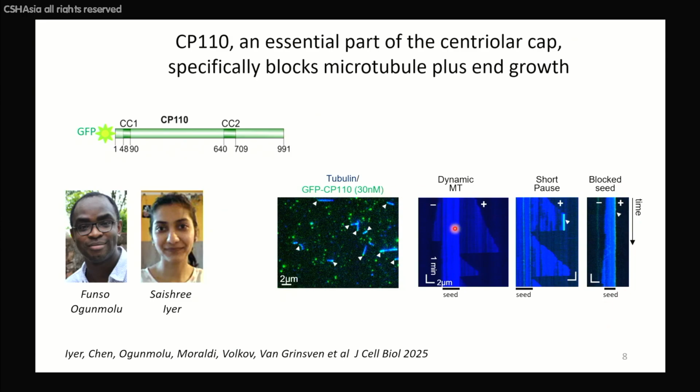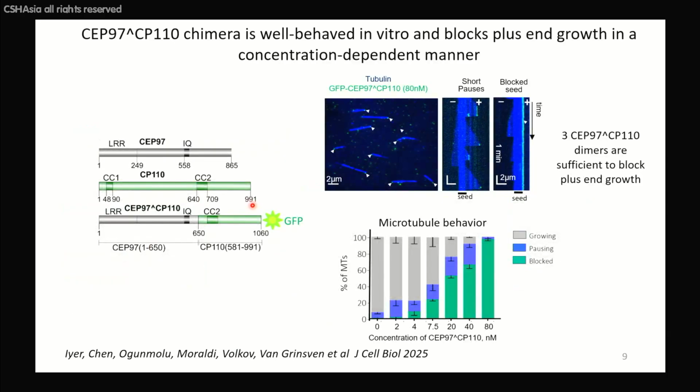The minus end, which in my images will always be shown on the left, was not bound by CP110 at all. Unfortunately, as you can see in this image here, there was a lot of aggregation of this protein. It was very difficult to prepare. We struggled with it a lot, and ultimately realized that CP110 binds in cells pretty tightly to CEP97, which by itself doesn't bind to microtubules in our assays.